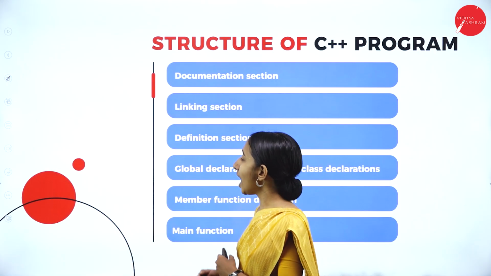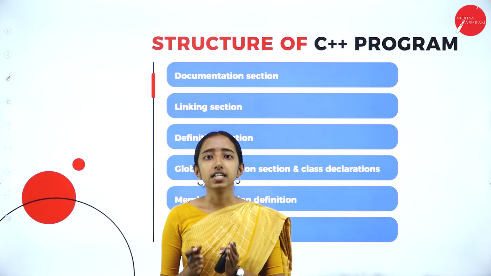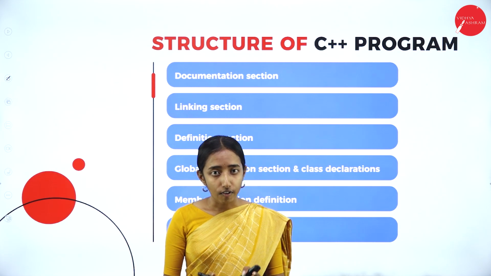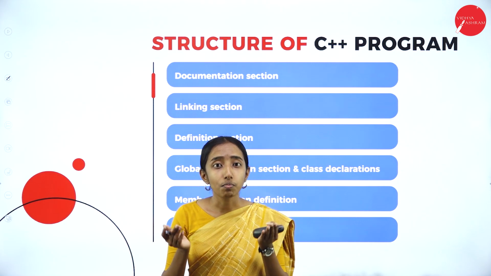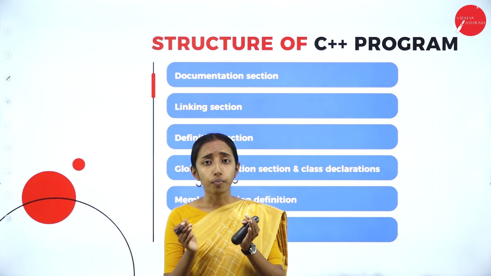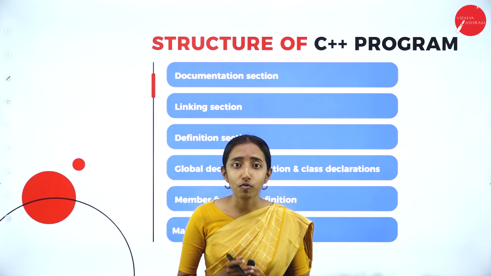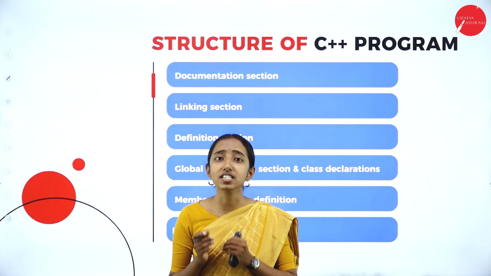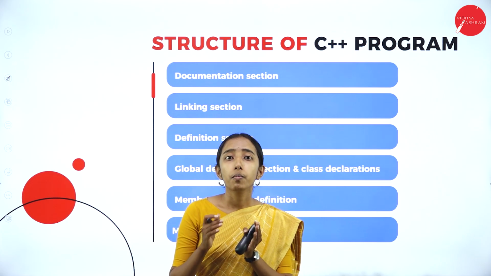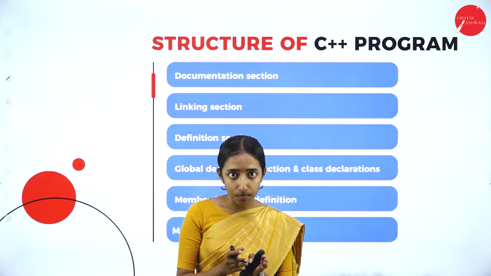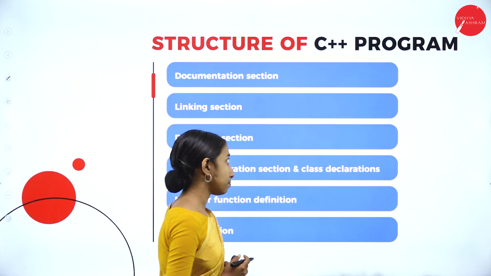So next, we have the structure of C++. Everything is structured, right? While cooking, it is a structured way. While building, it is our blueprint, it is a structure. So programming also has a structured way. We cannot just program without having syntax, without having a structure. So structure is also an important part of the programming language. So C++ also has a structure. So let us see the structure of C++ programming.